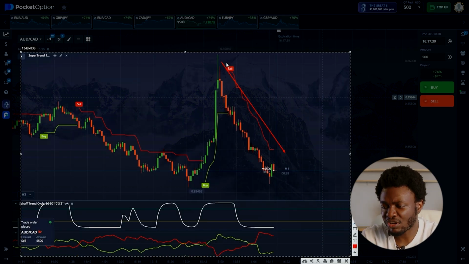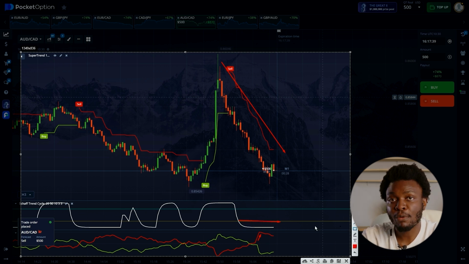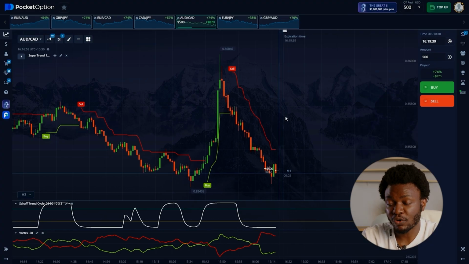So first, we have a downtrend confirmed by the red Super Trend. Second, the red Vortex line is on top. Also, the trend cycle is already in oversold territory, but it hasn't exited yet. All these factors suggest that the downtrend should continue for at least the next minute. Now let's wait for the results.